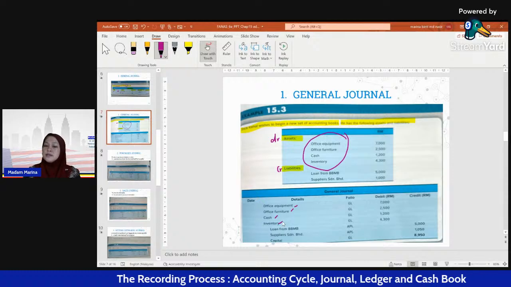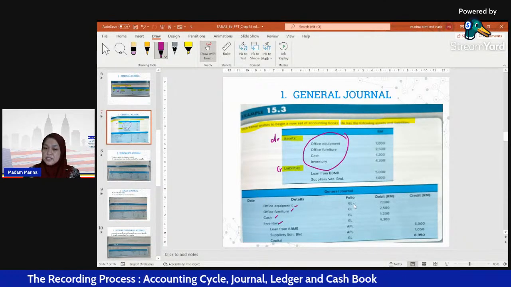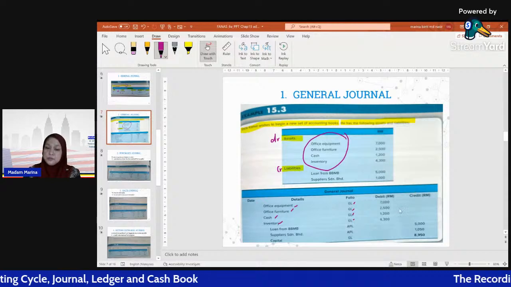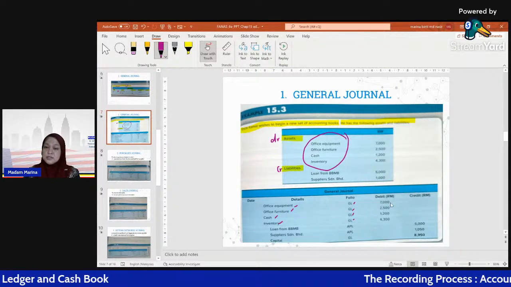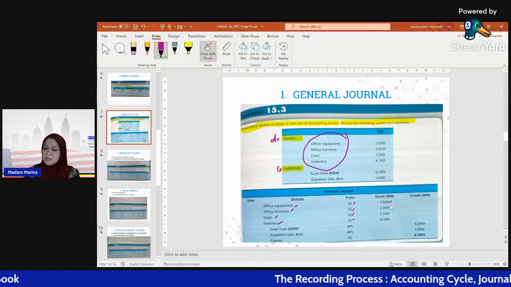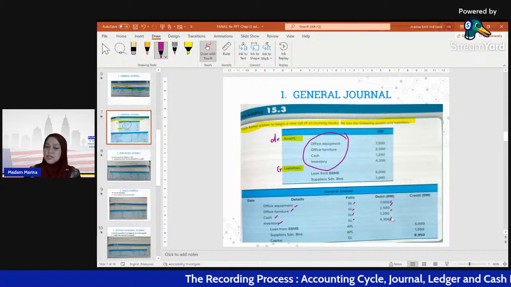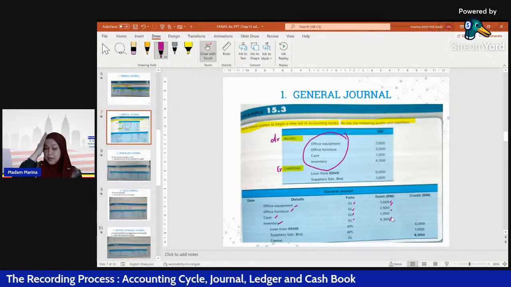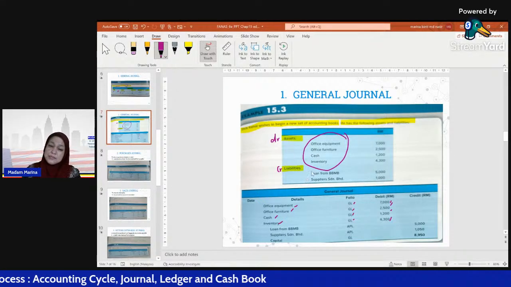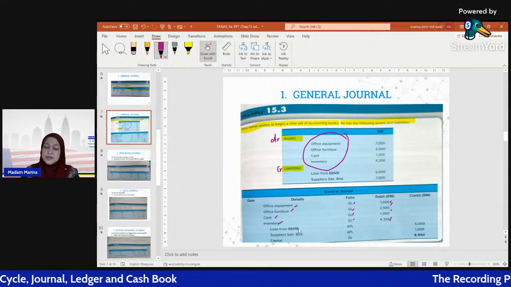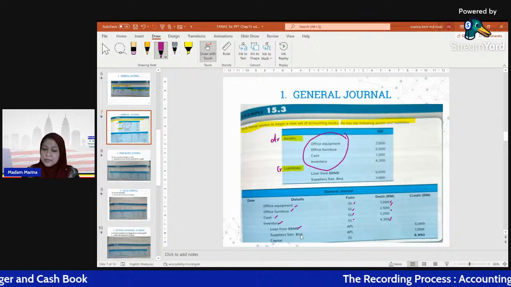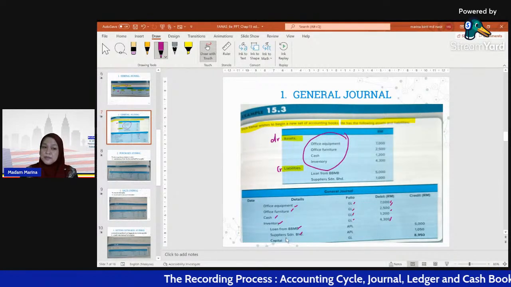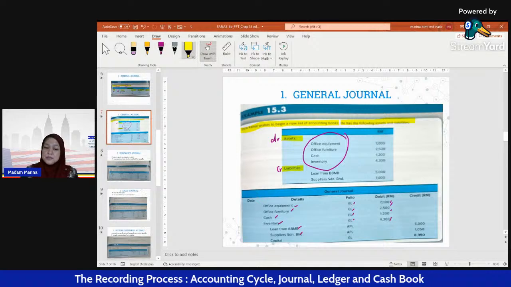Okay, GL refers to general ledger, right? And then we post the amount in the correct column, which is the debit column. Okay, next, what we have to do is transfer all the liabilities items to the credit side. We have loan, we have supplier name, and we have another item here, which is capital.